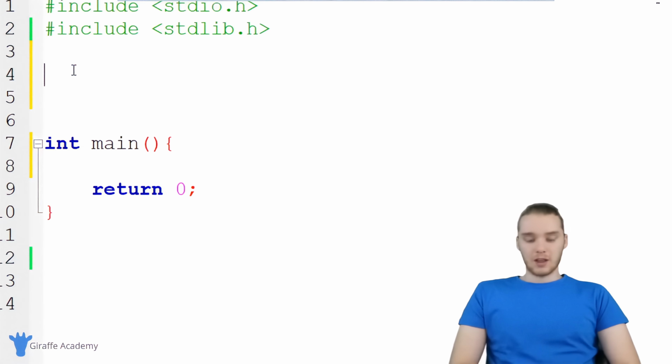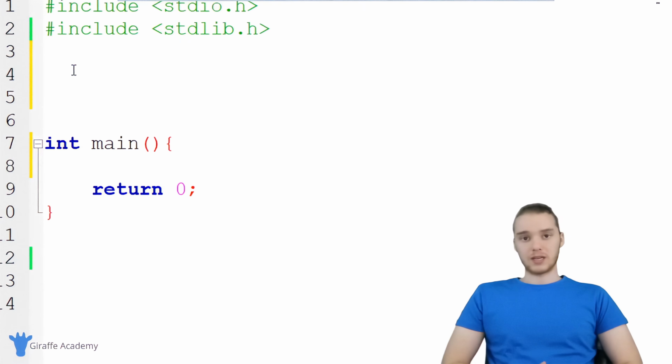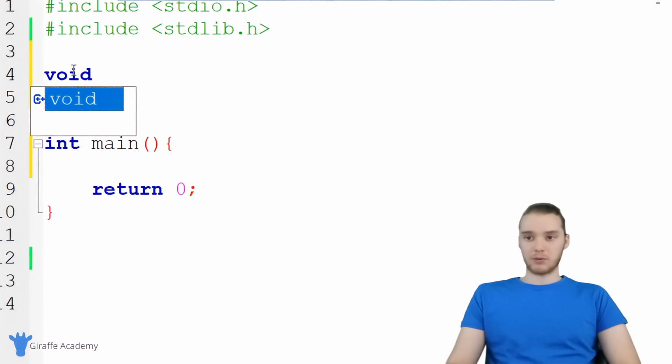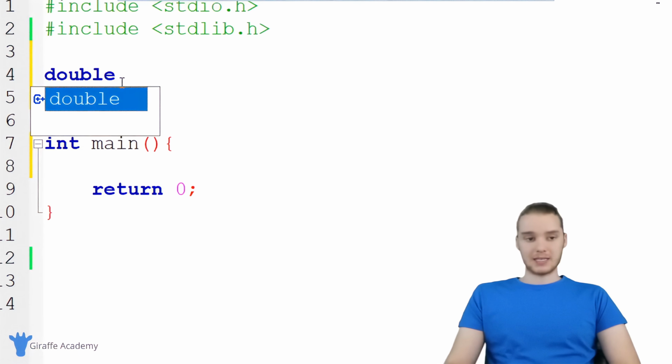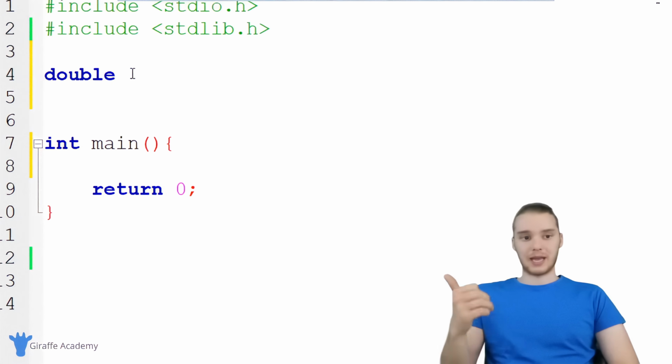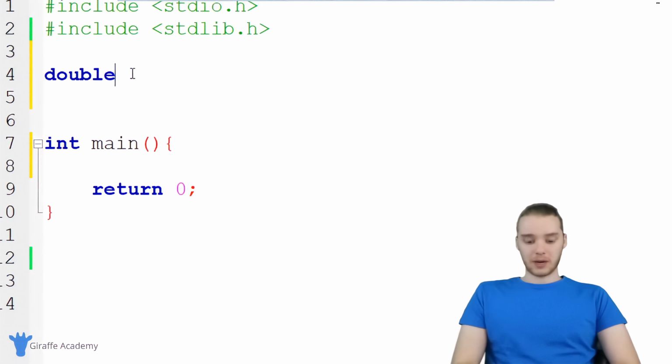The first thing I need to tell C when I want to create a function is what type of data I want to return. If you've been following along with this course, you'll know in the last tutorial we used the void return type, which basically means we weren't going to return any information. But now we want to actually return information. We want to cube a number, so why don't we return a double? You can put any data type here you want. You could also put int or a character or a character array. But let's just do double, and we're going to give this a name.